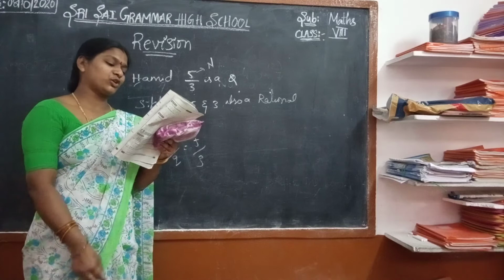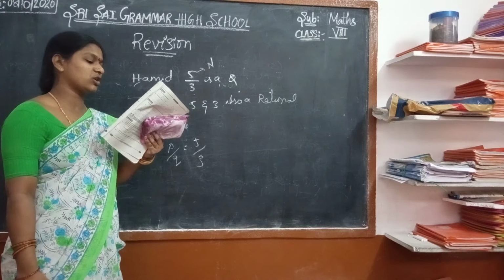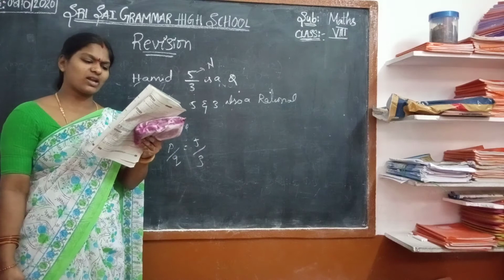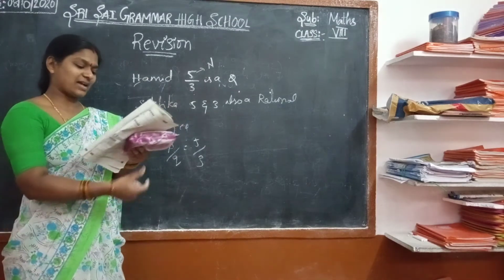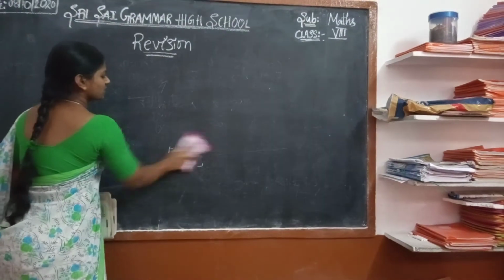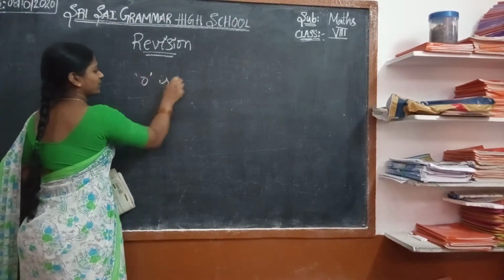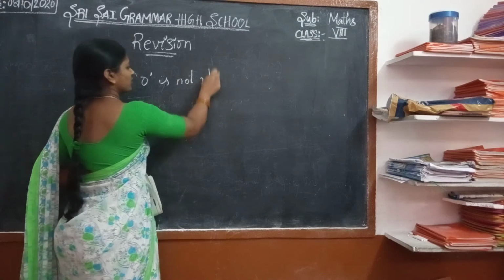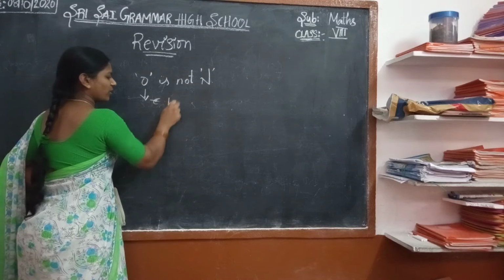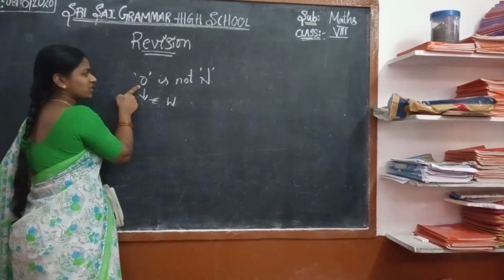Now, give an example to satisfy the statements. All natural numbers are whole numbers, but all whole numbers need not be natural numbers. 0 is not a natural number, but 0 belongs to whole numbers. Whole numbers start with 0 along with the natural numbers, the counting numbers.